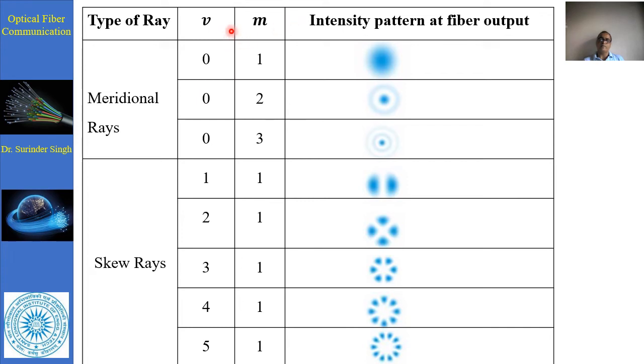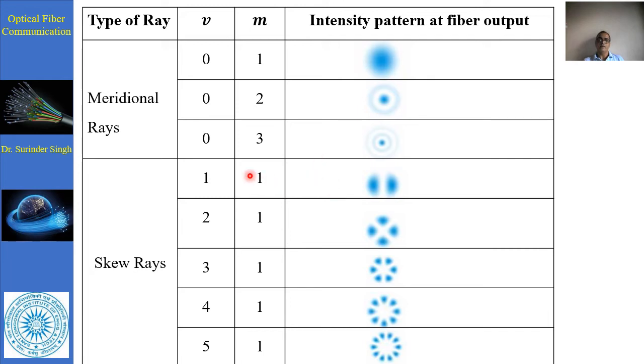In order to represent the intensity in the fiber, we put v equal to 0 for the median ray, and we have evaluated for modes m equal to 1, 2, 3 crossings, that is for single, double and triple ring. Now in the skew ray, v is basically varying and m is equal to just 1, that is a single passing.